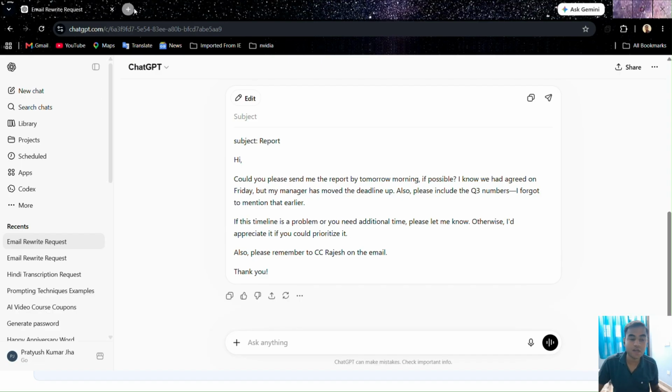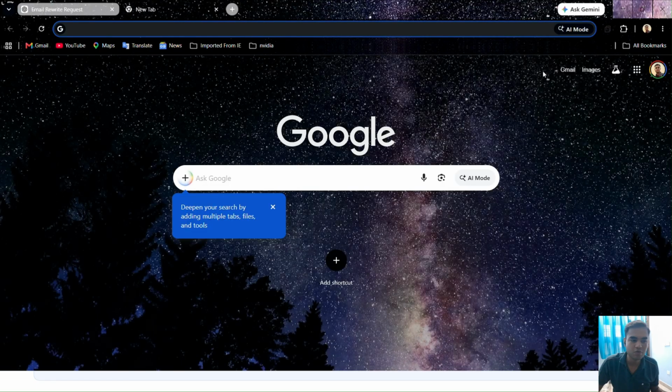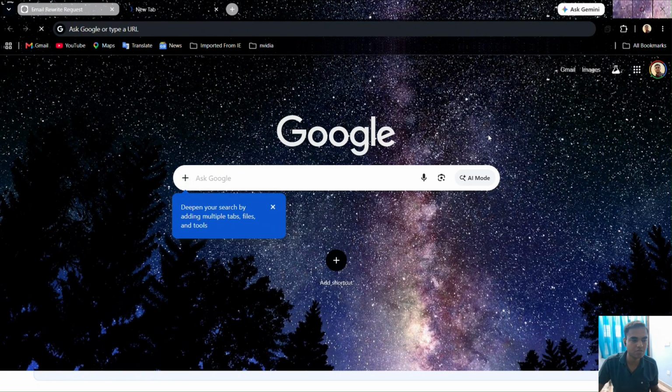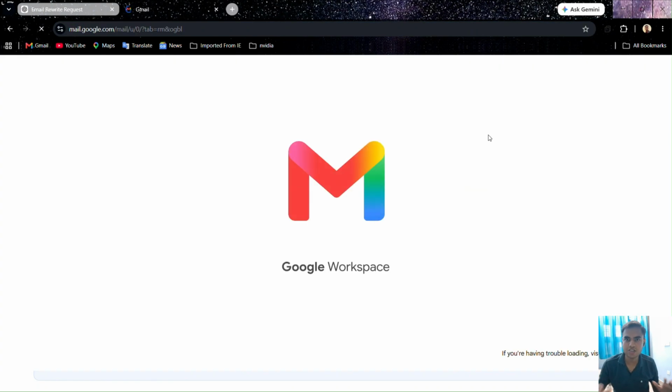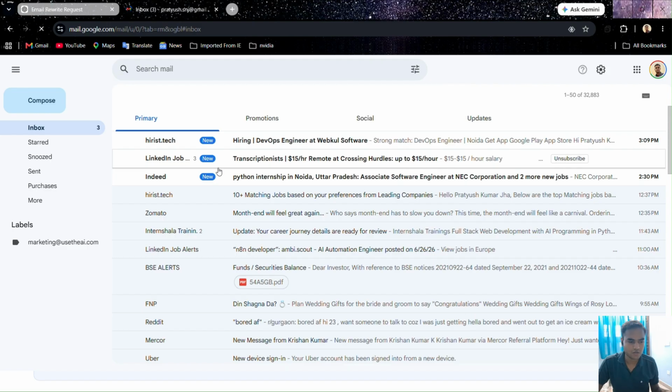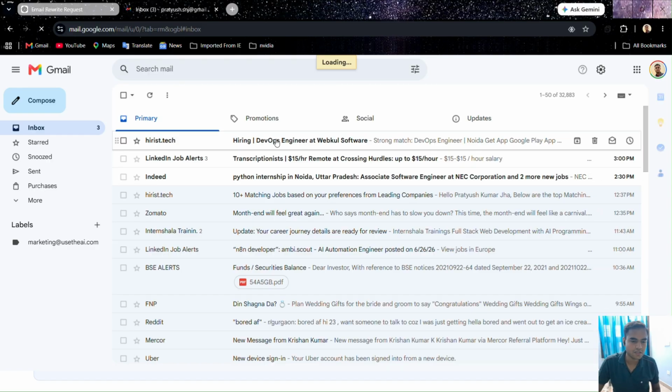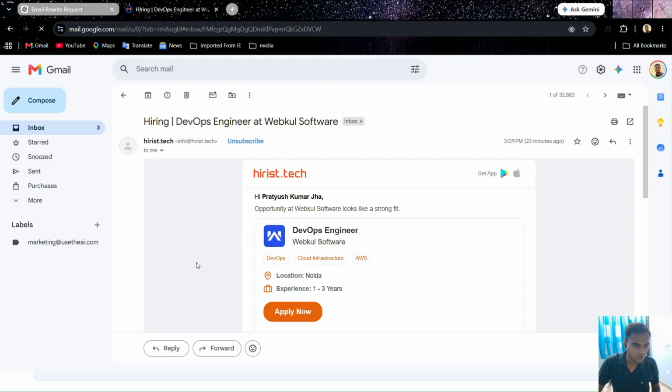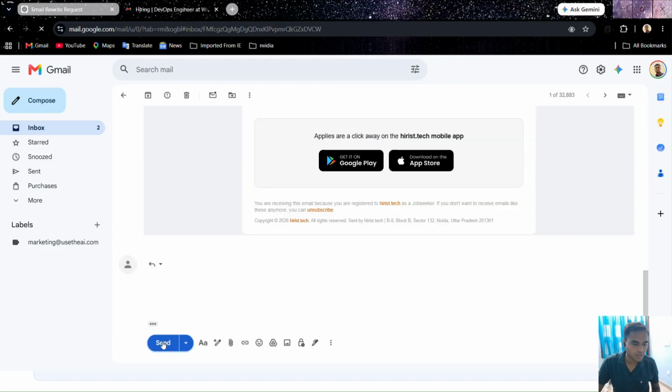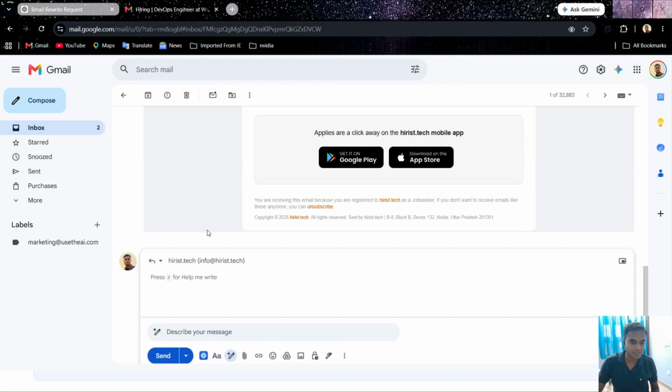Now let me show you another way, which is provided by Gemini. Let's visit Gmail and open any of our email conversations. I have opened this. It's loading. Yes, now what Gmail provides is an integration of Gemini in Gmail itself. How is this possible?